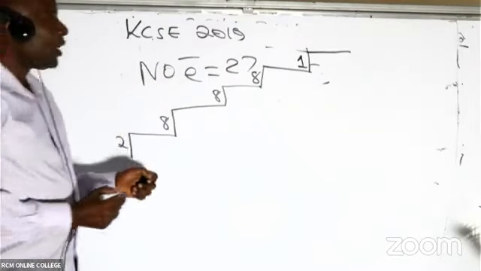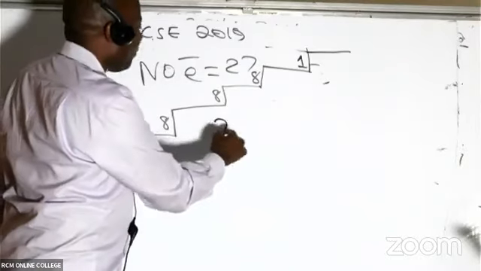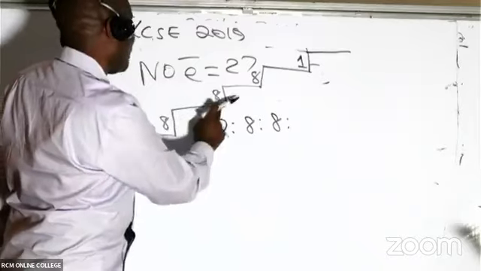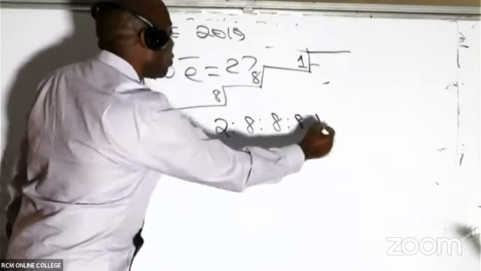So then, ladies and gentlemen, it means that the electronic configuration here will be 2, 8, 8, 8, 8, 1, like that.